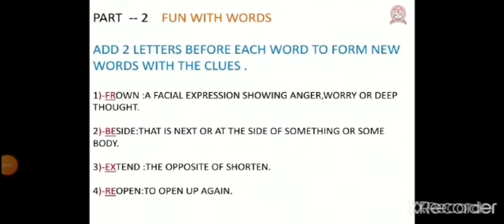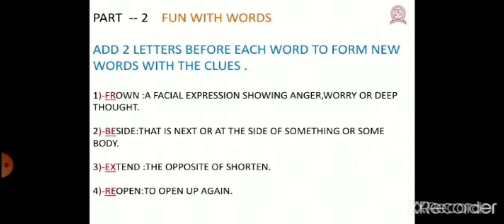Let's move to part 2, children. This is language and literature. Fun with words. In this, we have to add 2 letters before each word to form new words with the clues. So children, clues are given and we have to add 2 letters before these clues. Okay, so let's start.